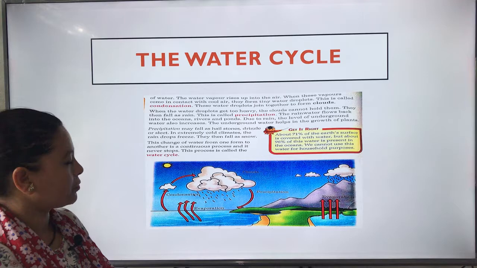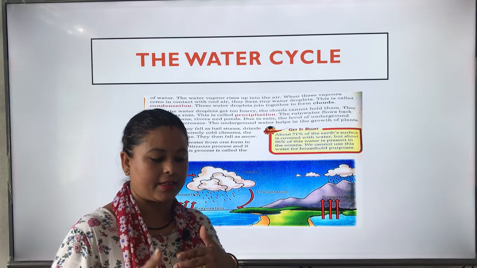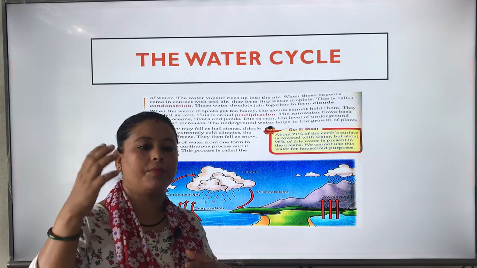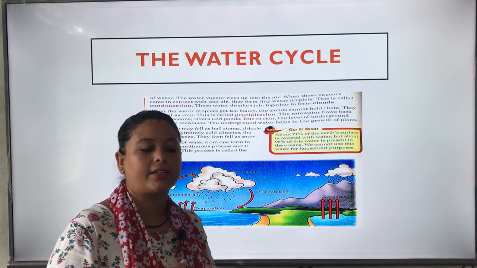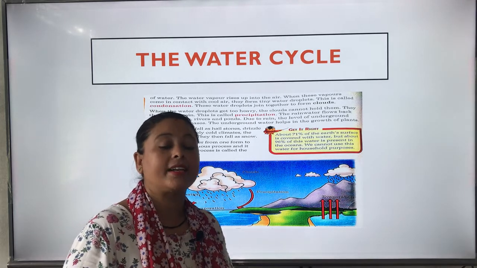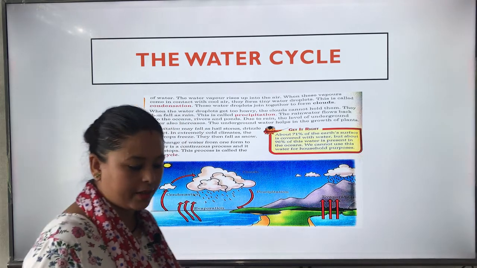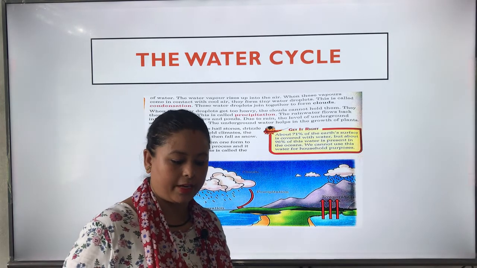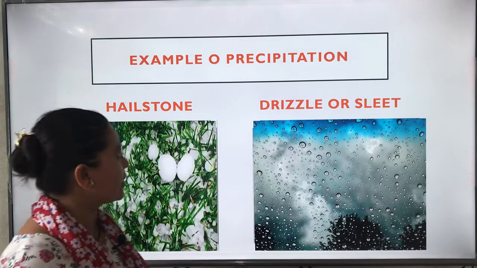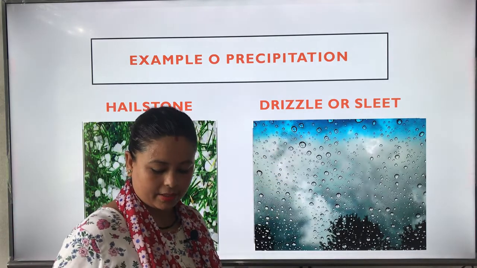So, the water changes into water vapor and water vapor changes into water, and that falls as rain on the earth. That process is continuous. It never stops. That is called the water cycle. For better understanding, I have a short video clip. Let us have a look. These are examples of precipitation: hailstone, drizzle or sleet.